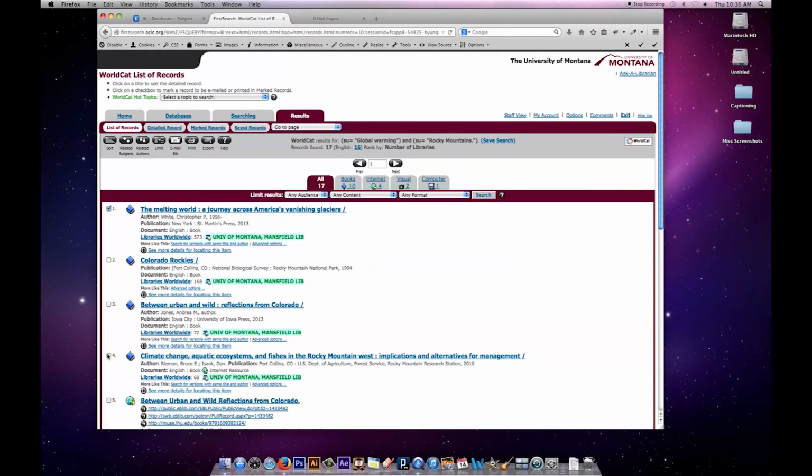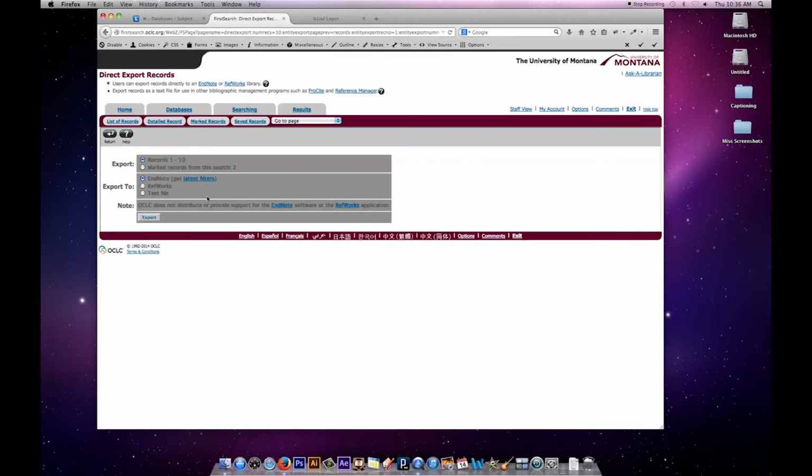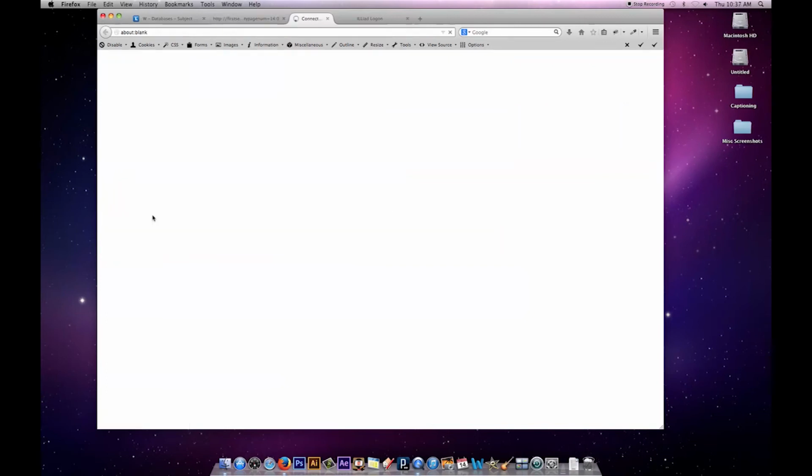Okay, last thing I'll mention is as I'm looking through results for a particular search, I can mark the results that look of interest, and I can export them to a citation management program such as RefWorks or EndNote or Flow. And so right here it says records from that page. I'm going to say no, marked records. I'm going to indicate RefWorks, and then I can export them to that program.